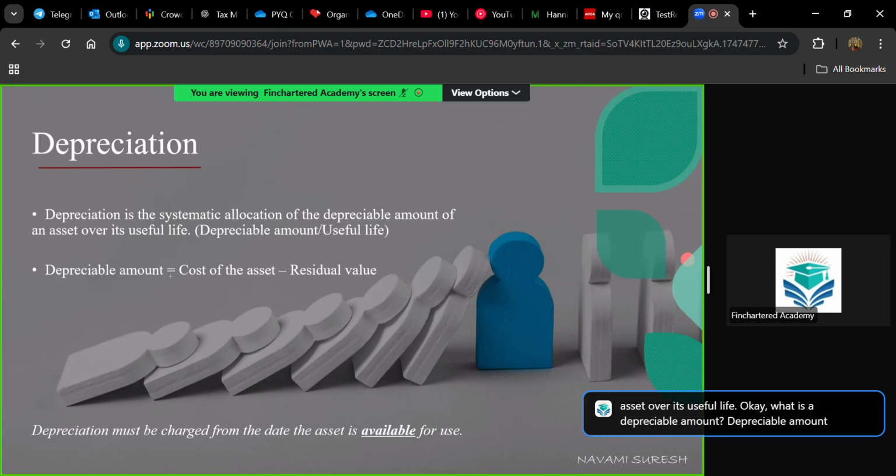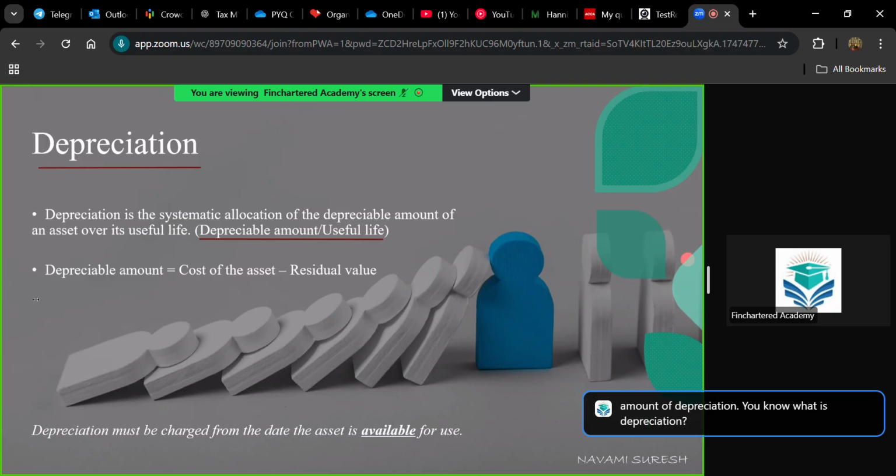Depreciable amount means cost minus residual value. Whatever is the cost of the asset that you had initially recorded in the journal entry, that initial cost minus residual value or scrap value. When you are selling this asset after its useful life, what is the value that you can get? What is your expectation? That is the residual value. So initial cost minus residual value, that is the depreciable amount. And when you divide this depreciable amount by the expected useful life of an asset, you will be getting the amount of depreciation.